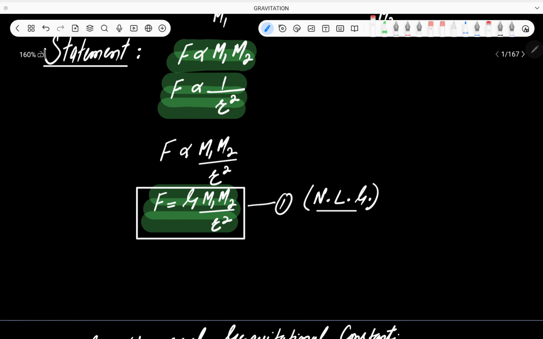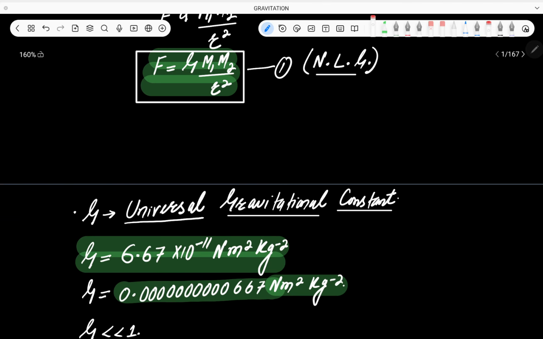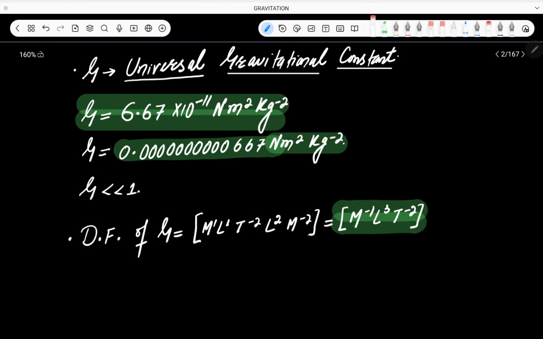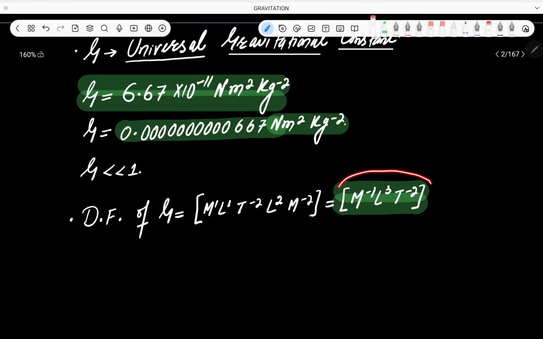Combining these two equations, we have this equation. फिर यहाँ पे हमने एक constant of proportionality introduce किया G, which is called as universal gravitational constant. This is the value of this G, which is very very important value. And then मैंने यहाँ पे लिखा कि G का डायमेंशनल फार्मूला क्या होता है. So this is all about Newton's law of gravitation.